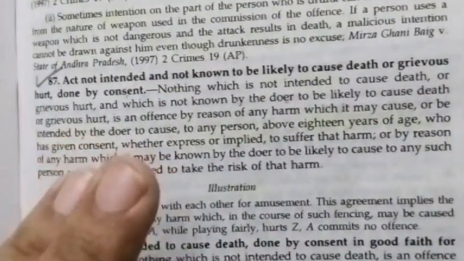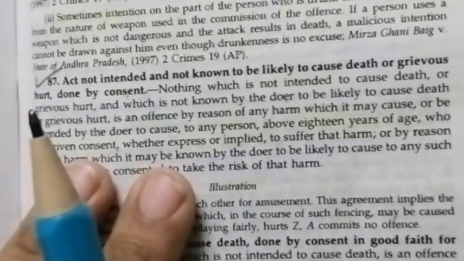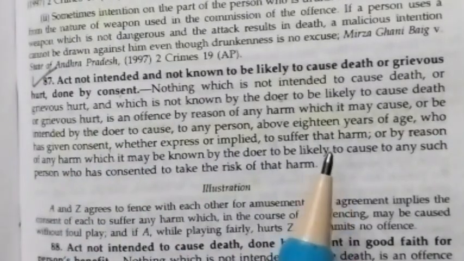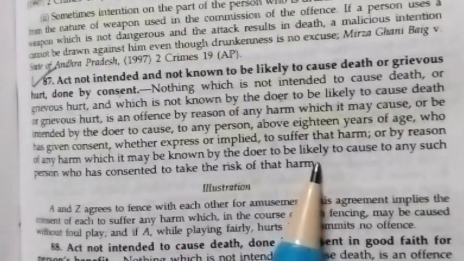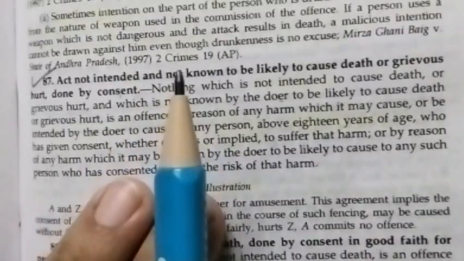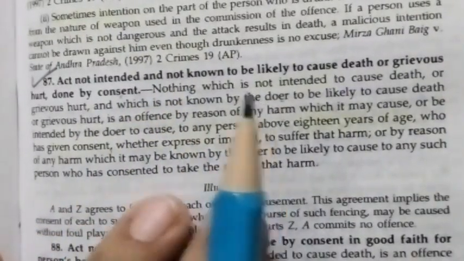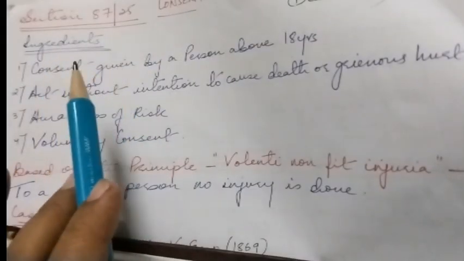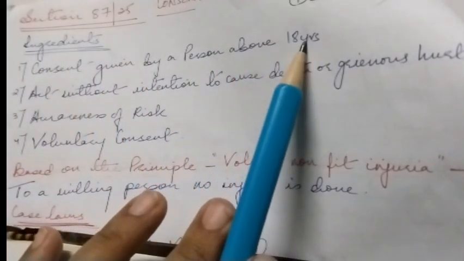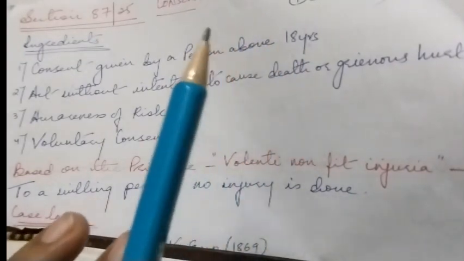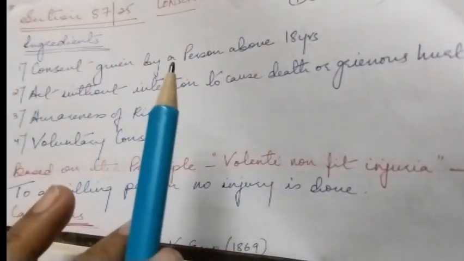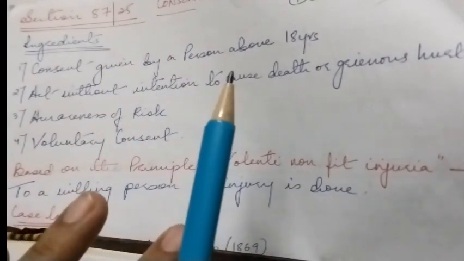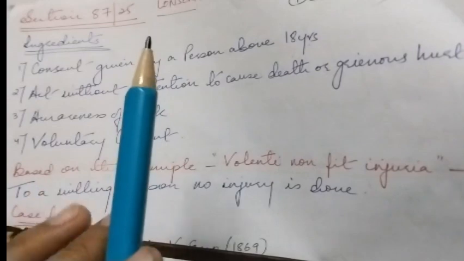These sections provide legal immunity to acts that involve consent between adults, that is, a person who is above 18, where harm is neither intended to cause death or grievous hurt. The person giving consent is fully aware of the risk and consequences. The first ingredient is consent given by a person above 18 years. The person giving consent must be 18 years and above, and it can be express or implied. Express consent is stated, whereas implied consent is understood from conduct.